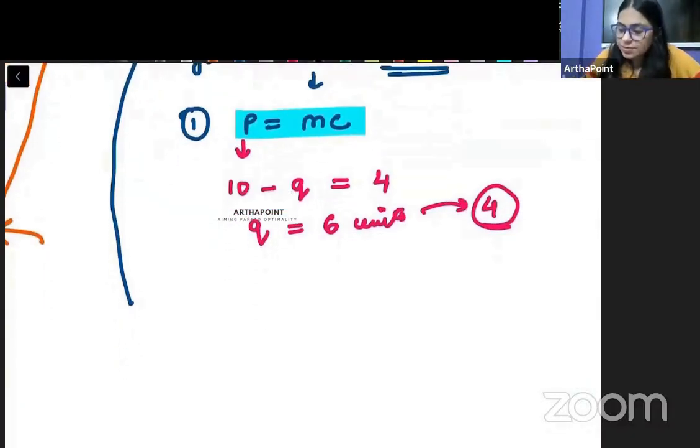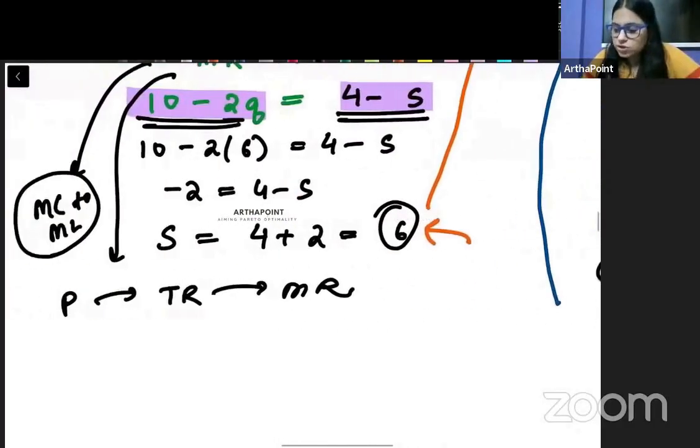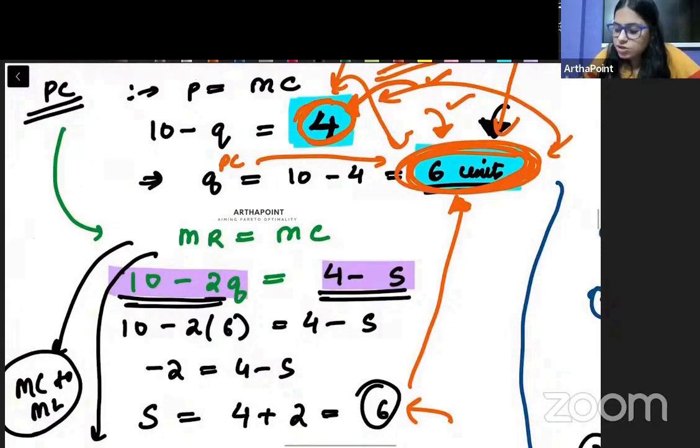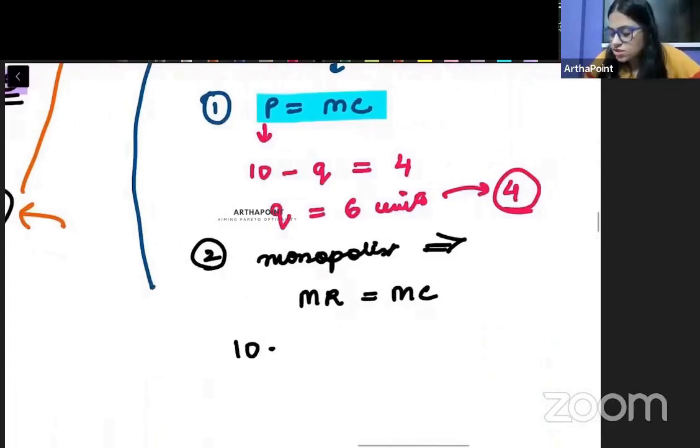Now second step, we look at the monopolist. The monopolist still wants his profit. ठीक है? He still wants to maximize his profit. So his profit maximizing condition is MR equal to MC. We don't change his marginal revenue function. अभी भी marginal revenue function तो 10 minus 2Q ही है. So his marginal revenue function is still 10 minus 2Q.